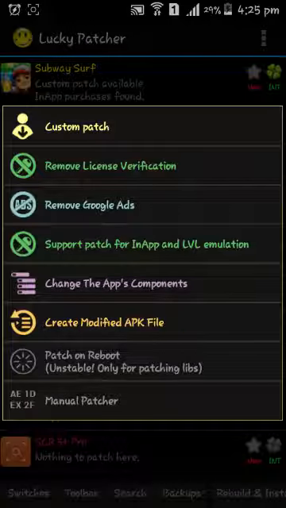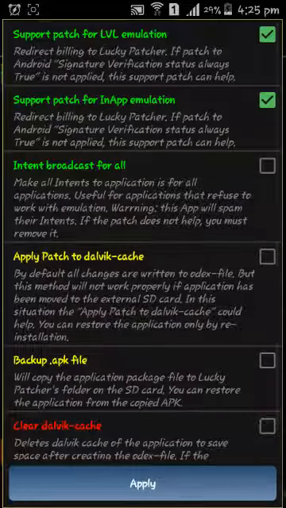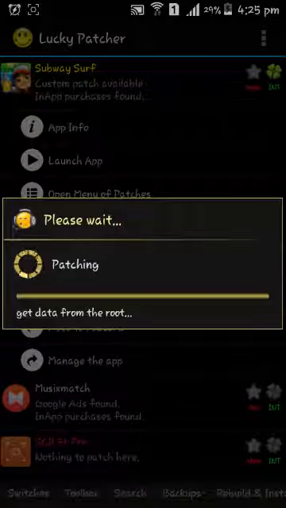I'm gonna do the other thing, that is in-app and LVL emulation. Don't tick or untick anything, just let it be the way it is. It is basically set to the basic in-app hack. Click on apply and wait for some time.